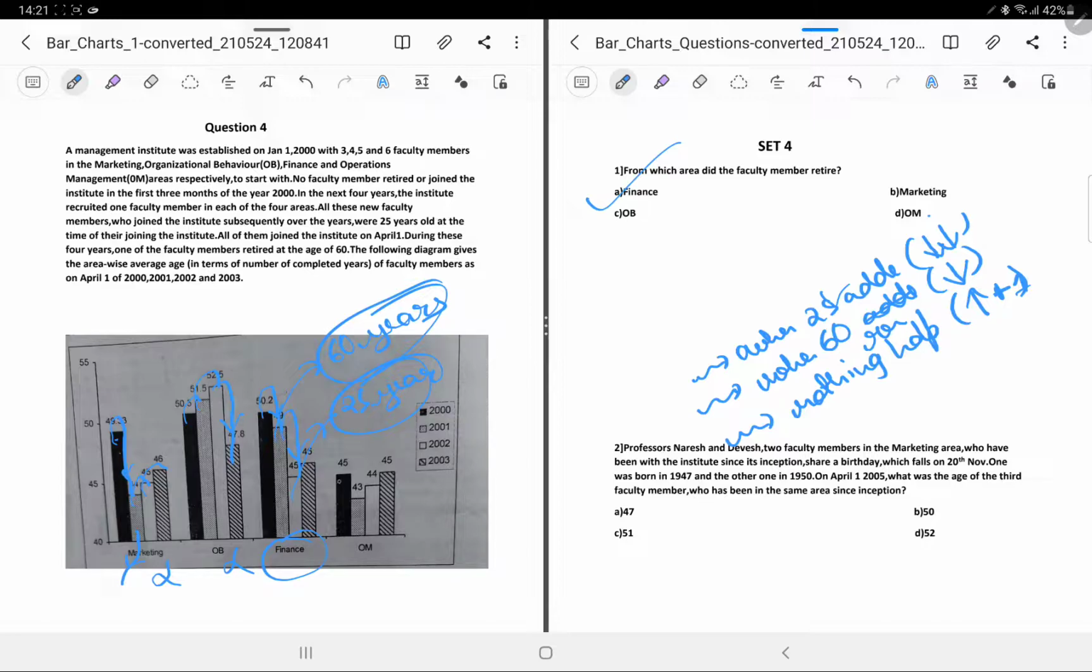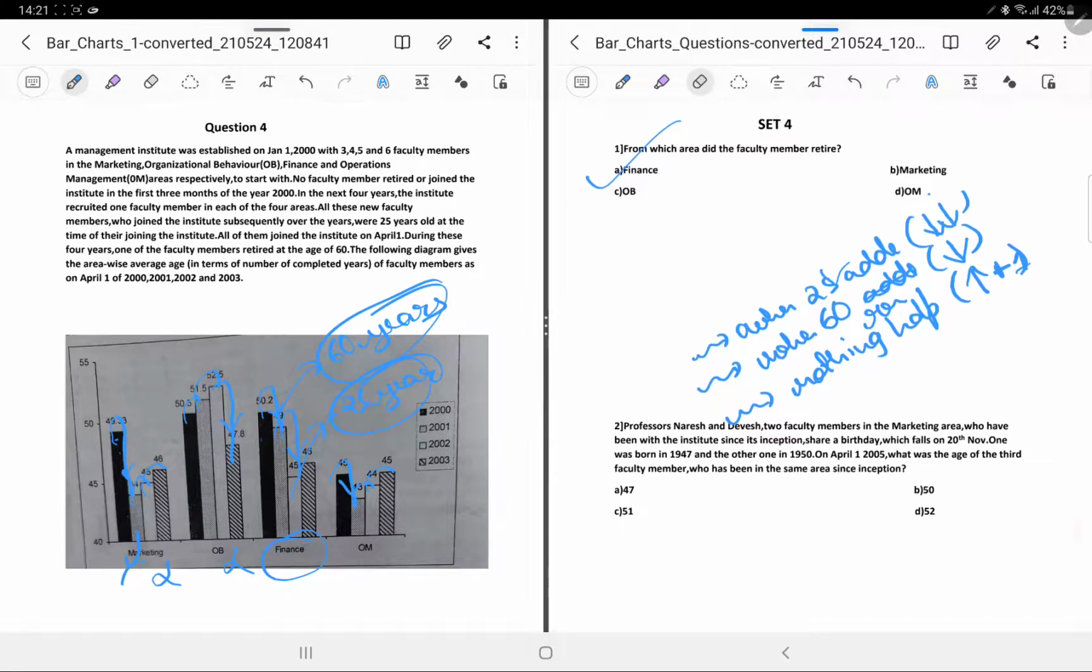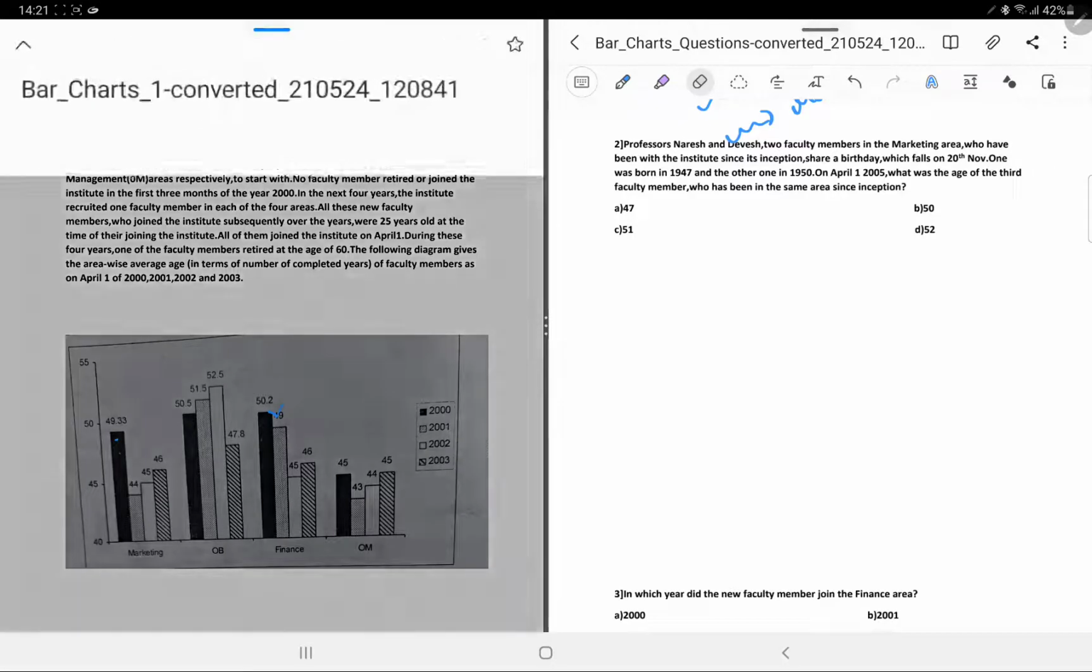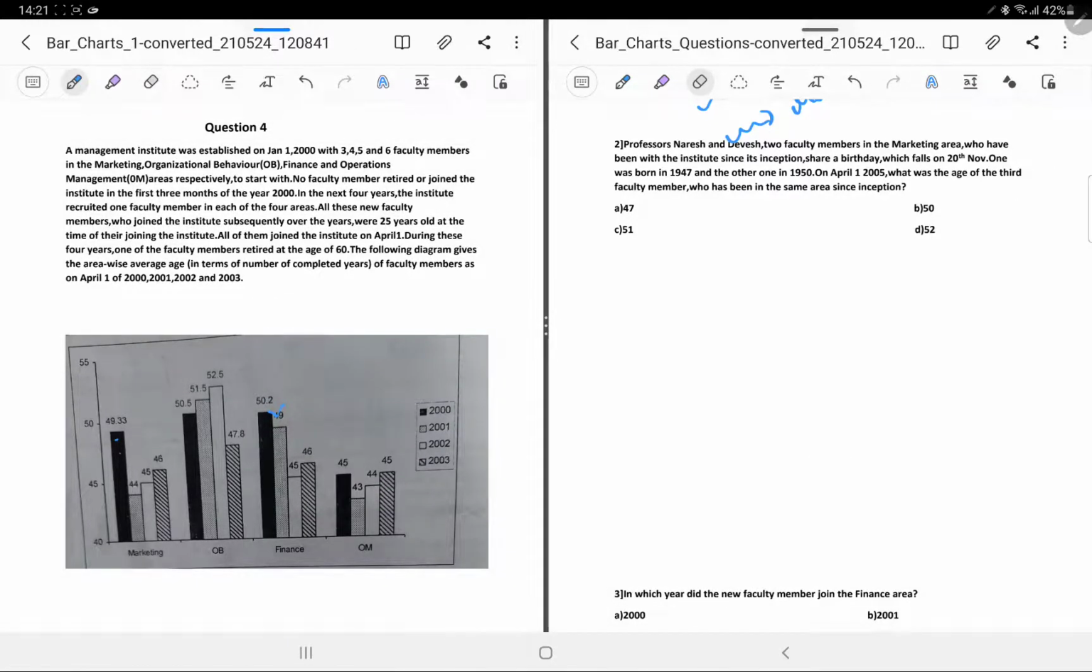Even if you see OM, see this. This is an increment of 1, increment of 1. There is just a single drop, and that has to be because of the addition of a 25-year-old. Okay. So this was a very good question. Now let's see the next question. Let's remove this.